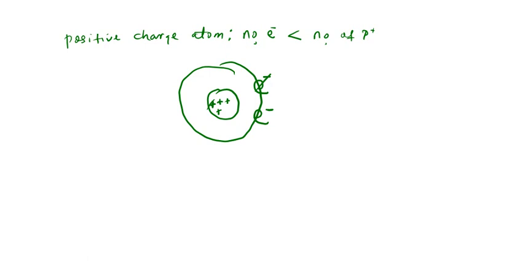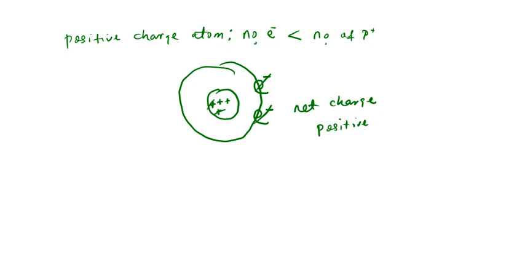Then one proton will also cancel out with the remaining electron. So we are left with positive charge. So here, the net charge is what? Is positive. Hence, positive charge atom. I hope that is well understood.